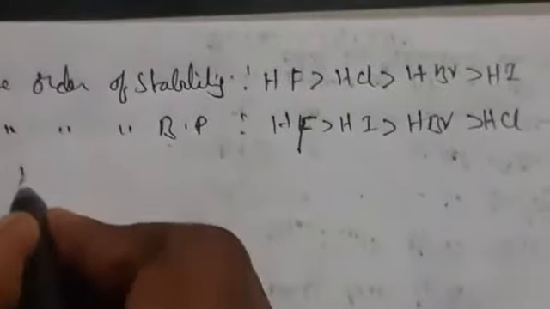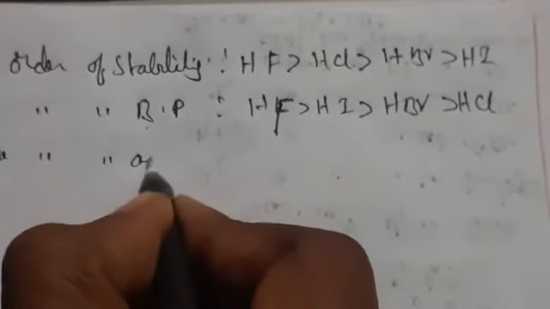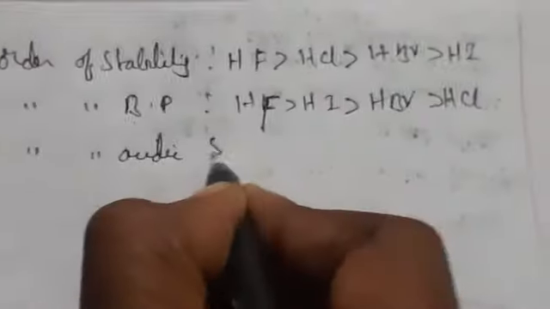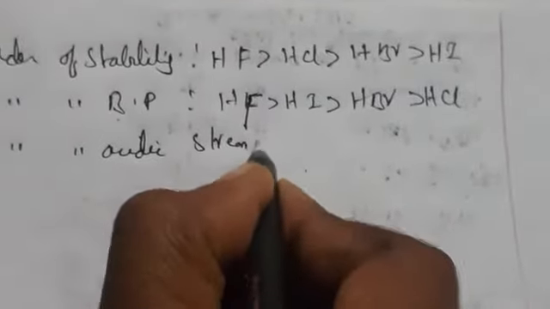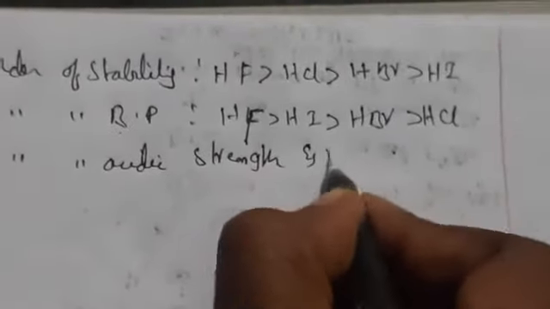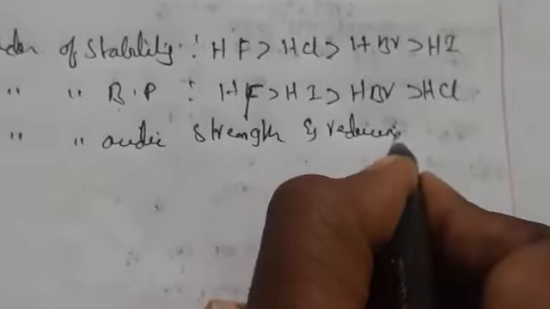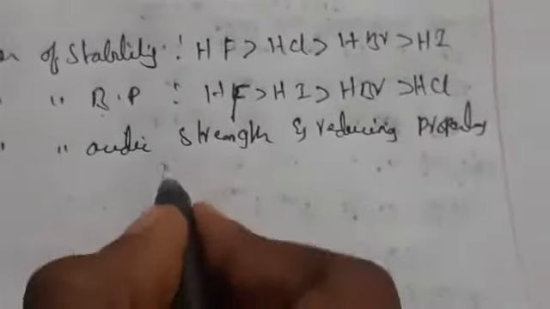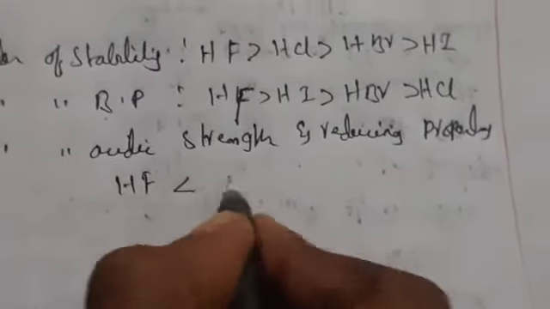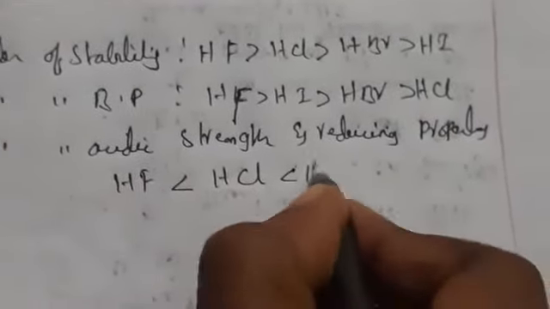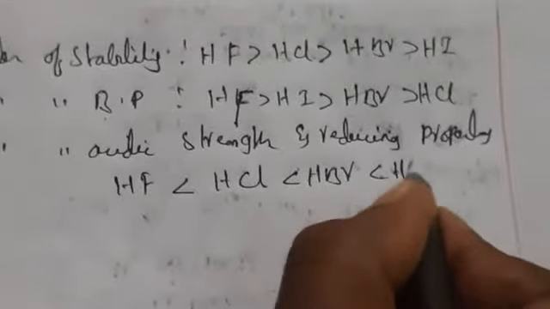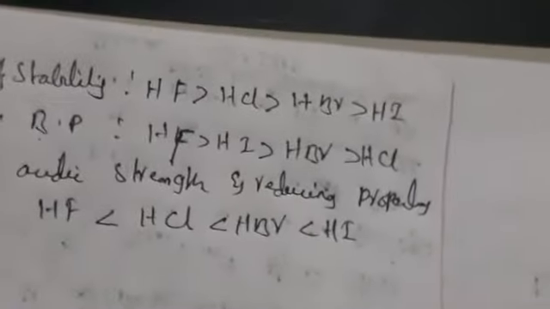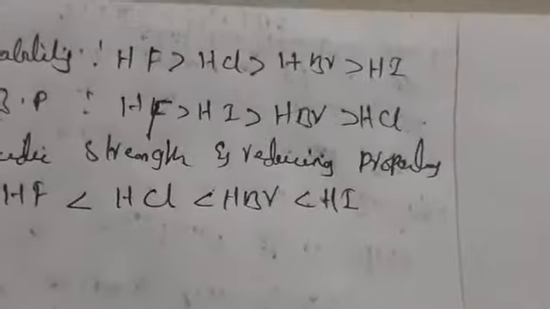And the order of acidic strength and reducing property is HF, HCl, HBr and HI. So this is the acidic strength and reducing property order. This is about the reaction towards hydrogen.